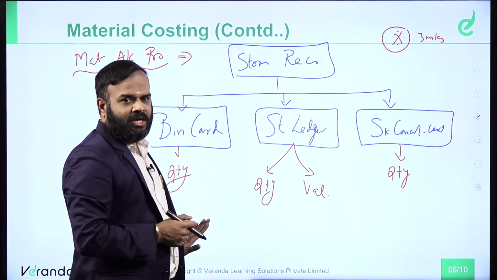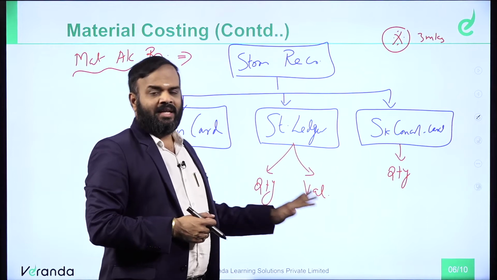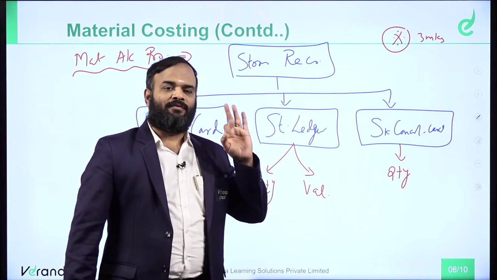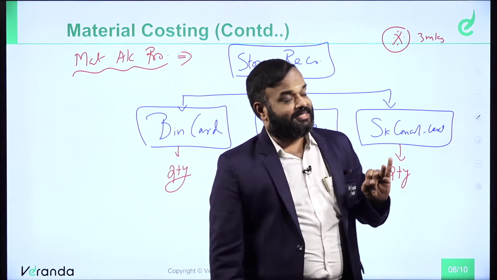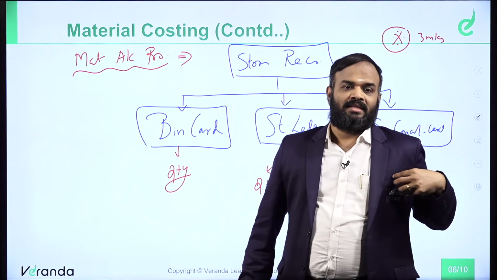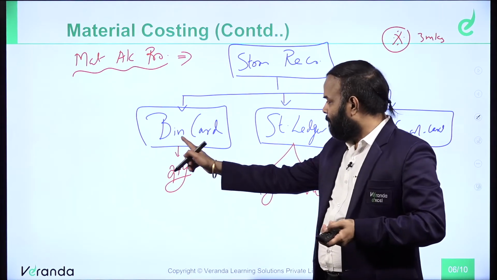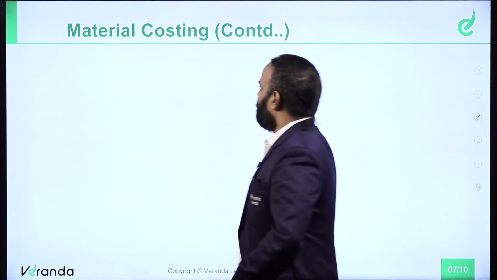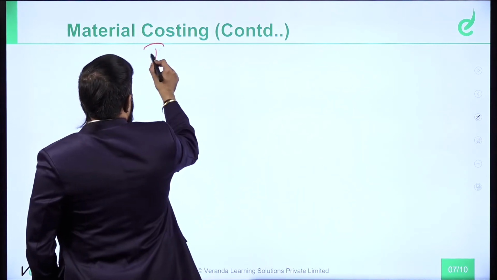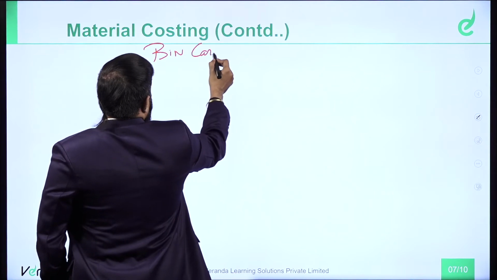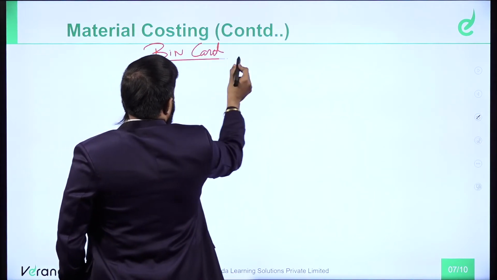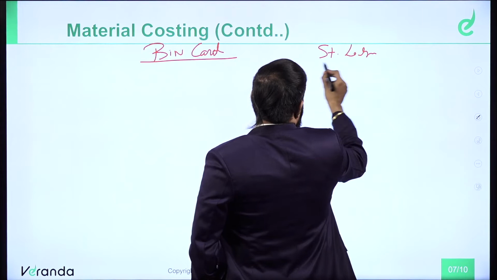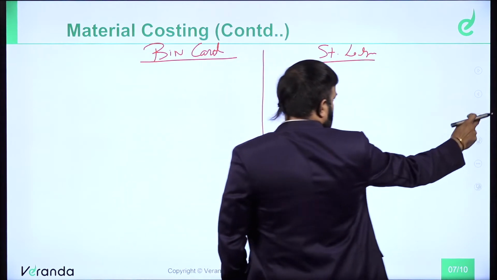Bin card is mere quantitative record. Stores ledger is a combination of quantity and value based record. Stock control card is also quantitative record. So stores record consists of 3 different types of records: bin card, stores ledger, and stock control card. The next important question is, what is the difference between bin card and stores ledger? It's a frequently asked 5-mark question. Difference between bin card versus stores ledger.